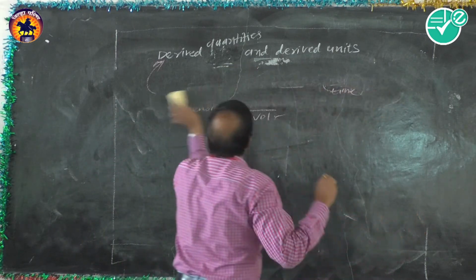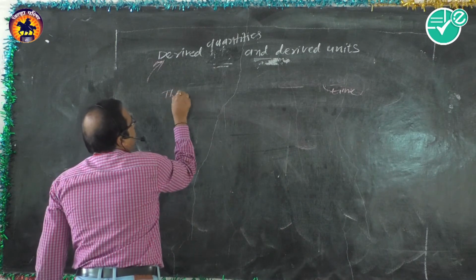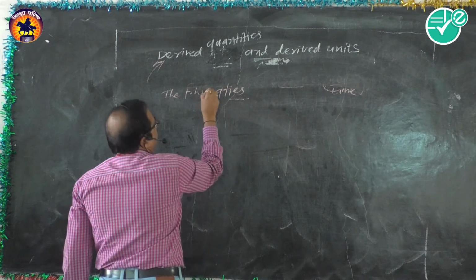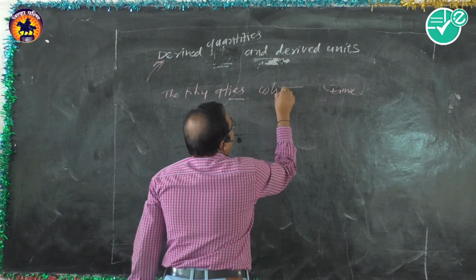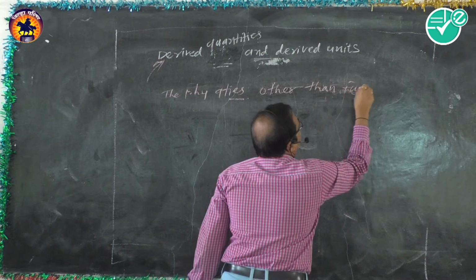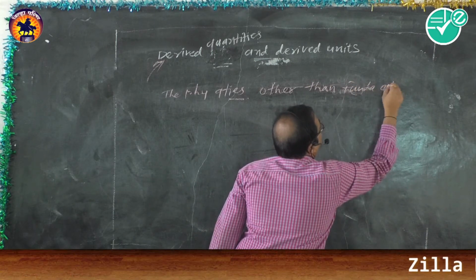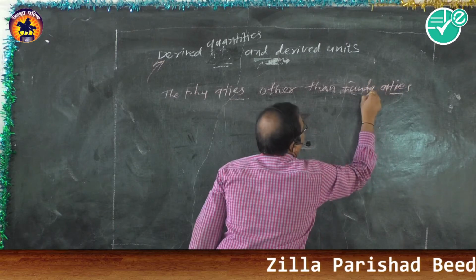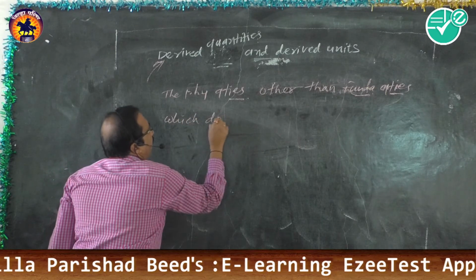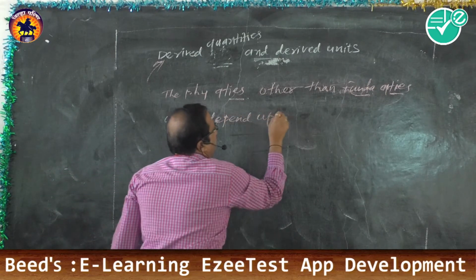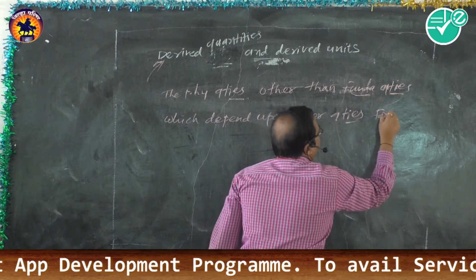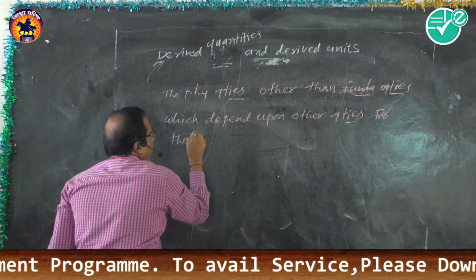So what is the definition? Definition of derived quantities: the physical quantities other than fundamental quantities which depend upon other quantities for their measurements.